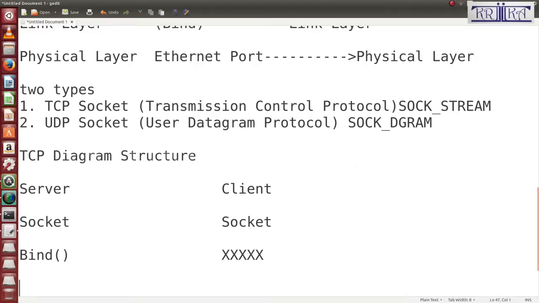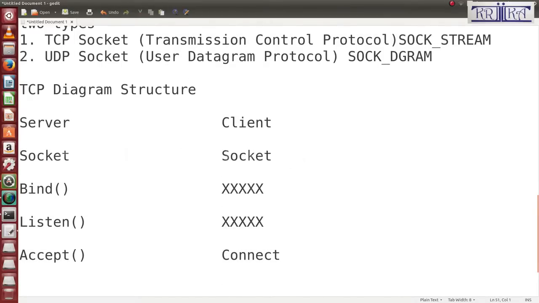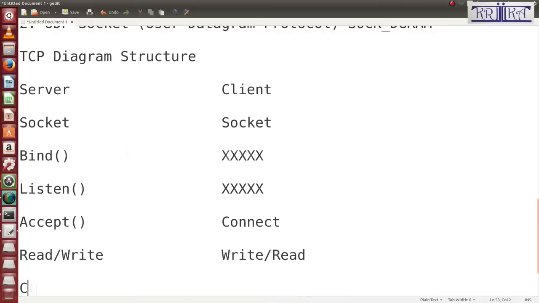The server side has listen; the client does not. The server side has accept, the client has connect, and both have read and write functions, the client reversed: first write, then read, and then close.